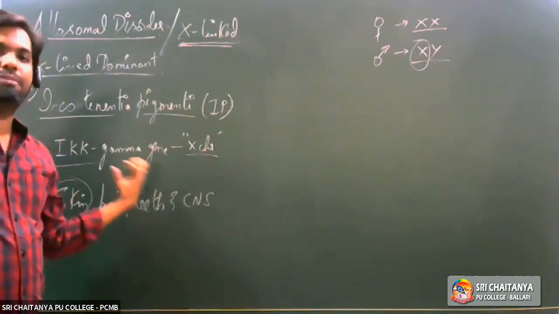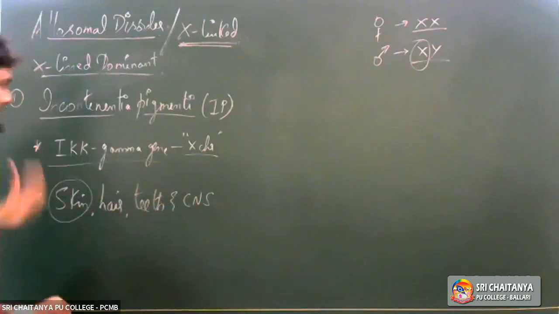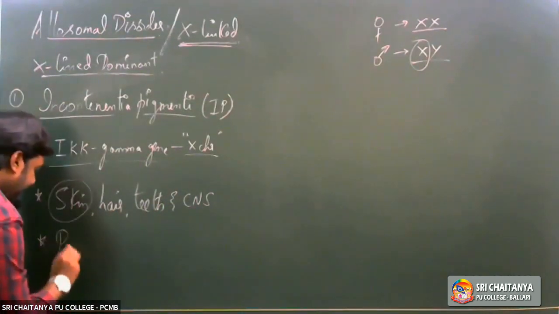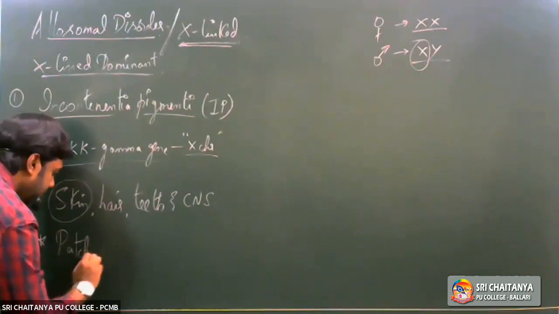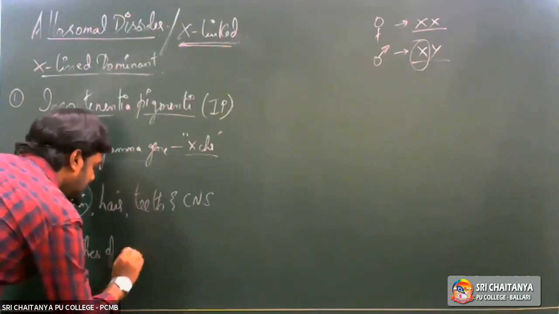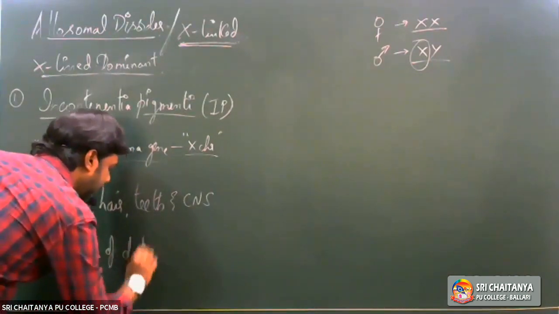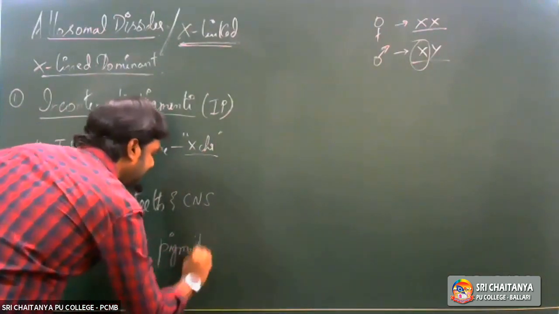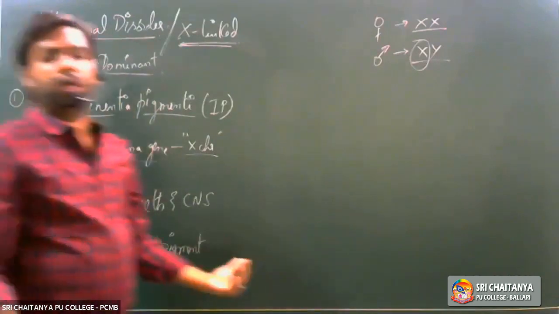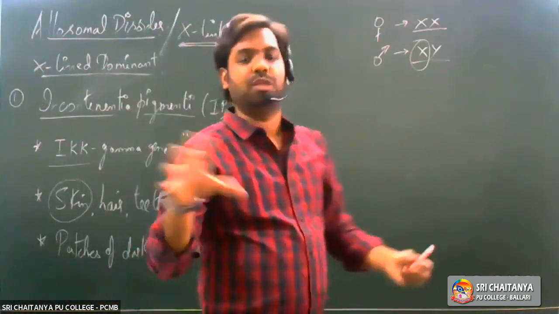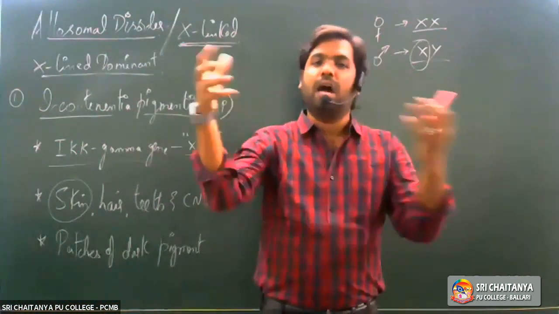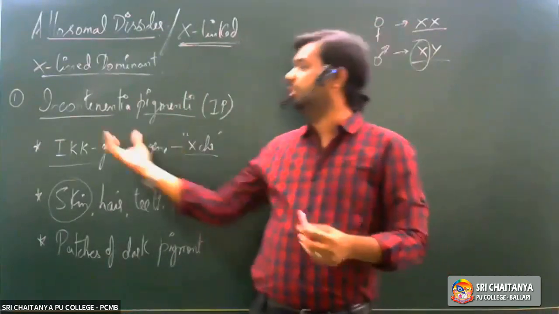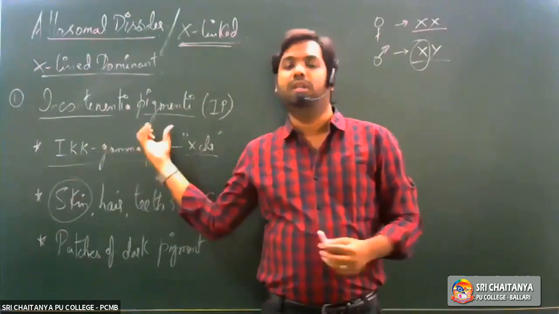What type of effect? These individuals will have patches of dark pigment on their skin throughout the body. There are some patches, a dark patch and a light patch, which is considered the characteristic feature of this condition.